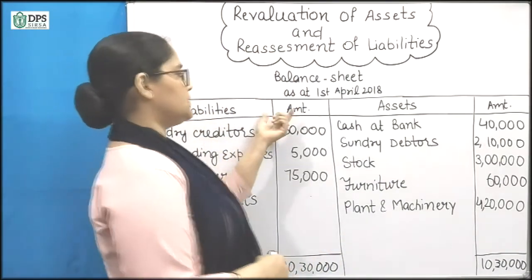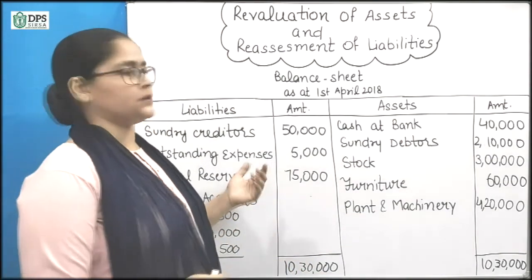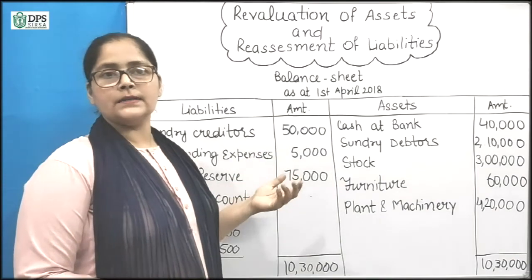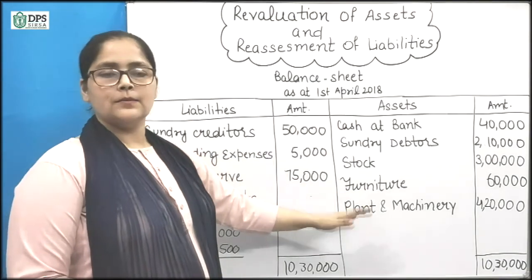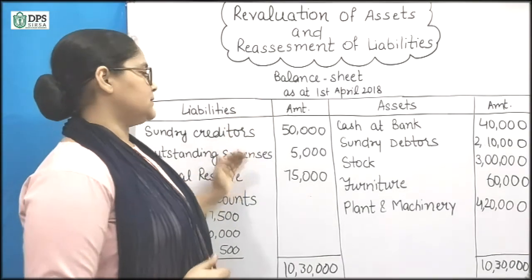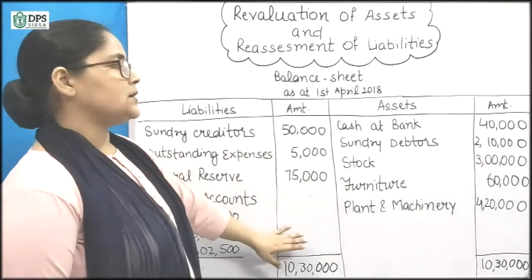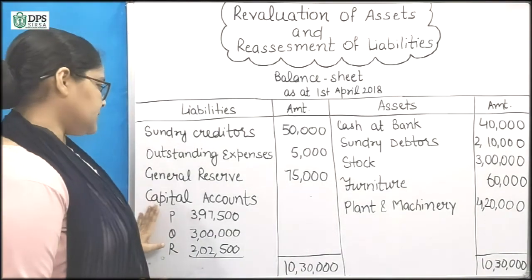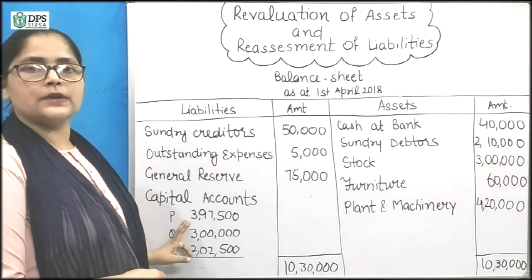All the liabilities and assets have the values of the old balance sheet. We will not write the revised values of the liabilities and assets, because in this method we write the old values of the balance sheet. But one thing changes: the capital accounts of partners. We will write the adjusted capital accounts we have calculated.